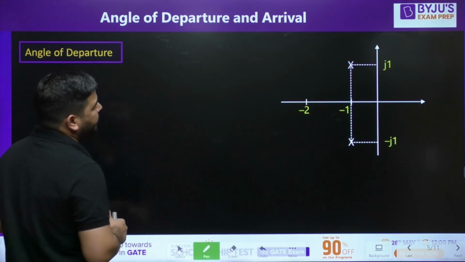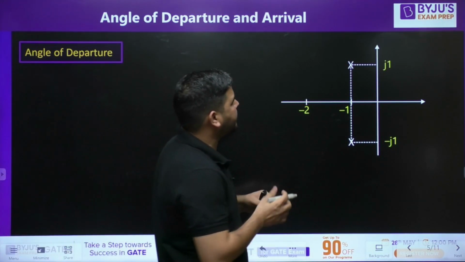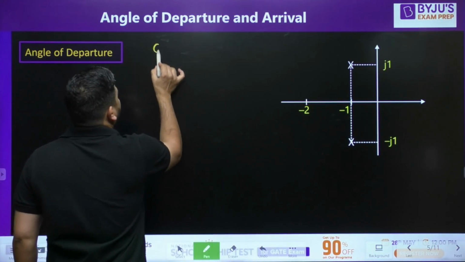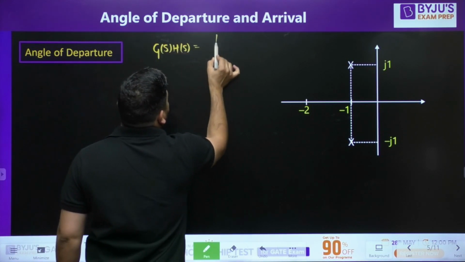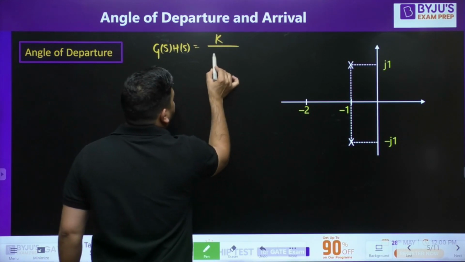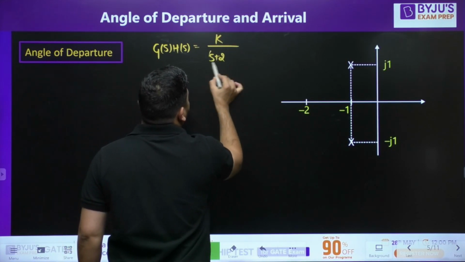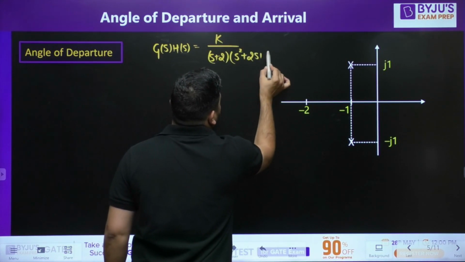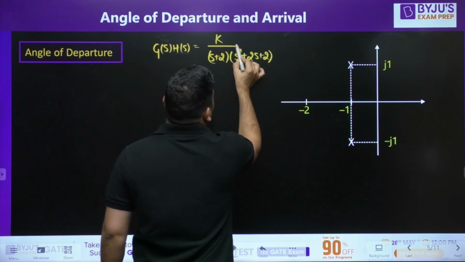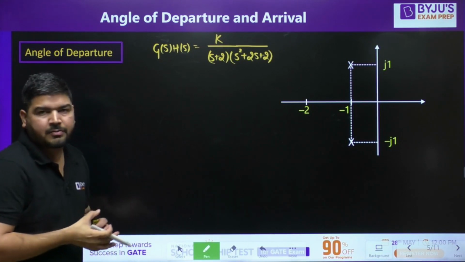Let's say there is an open loop transfer function G(s)H(s), given as K divided by (s plus 2) into (s square plus 2s plus 2). So this is my open loop transfer function G(s)H(s).